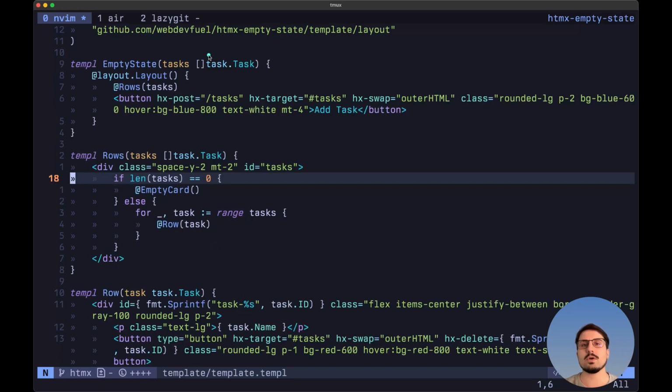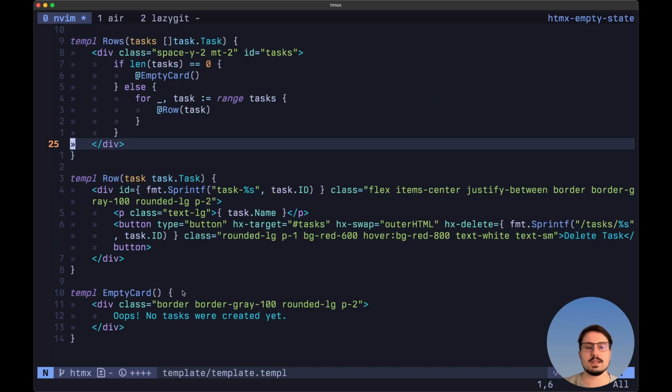browser. To be able to accomplish this, we want to again have this empty state template, but instead of looping through each one of the rows inside of the template, we want to create here a new rows template that we were using previously inside of our routes. And inside of it, we want to define here this wrapper element. And then we want to add some logic here that says that if the length of the tasks is 0, or in other words, if we don't have any tasks available to us here, we want to render the empty card. And if not, we want to range through each one of the tasks and render them by using the